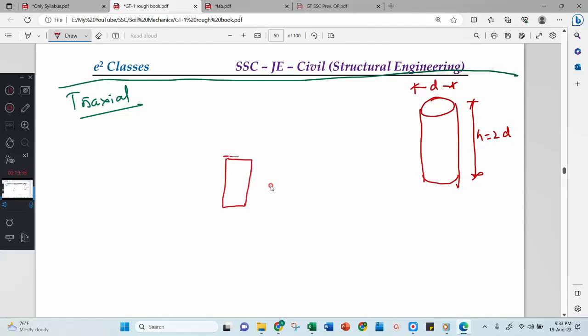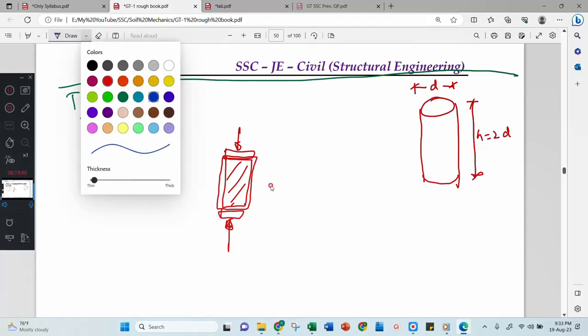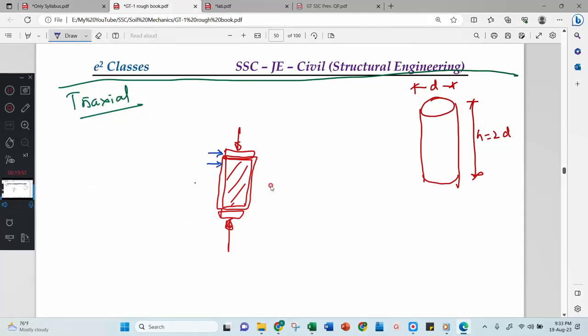Then one membrane will be covered. This is the soil, and the membrane will be covered. Above that something will be kept. Then you will apply some load here. We'll understand only this much. Now after that there is a cell here, and the cell will put some pressure here. That pressure is considered as cell pressure.